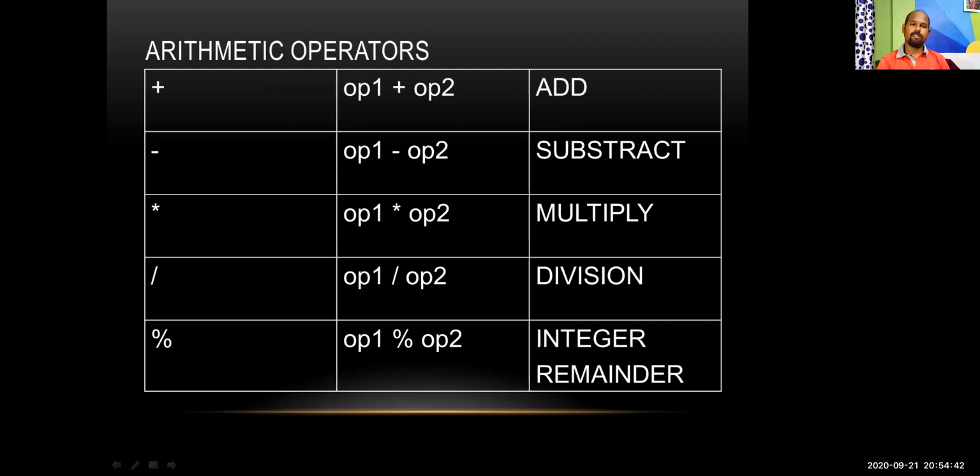These are the general arithmetic operators: plus, minus, into, divide, and this is the modulus. That means integer remainder. That means 10 modulus 3, 10 divided by 3, how much? It's 3 into 3, 9. 1 is the remainder, so 1 will be the integer remainder, and that will be the answer of this operation. If here OP1, that means operand 1, and OP2 is operand 2, if we are replacing it by 10 and if we are replacing this by 3, the answer will be 1.